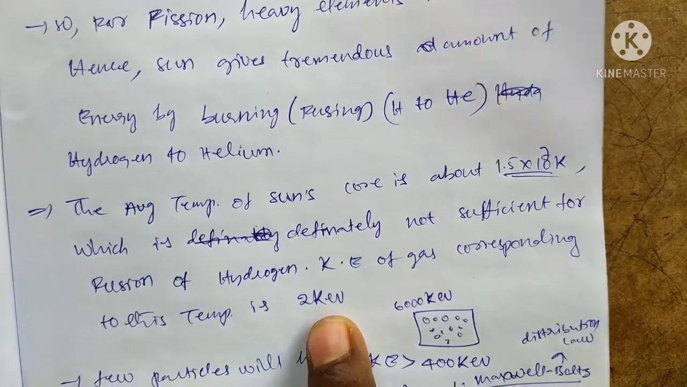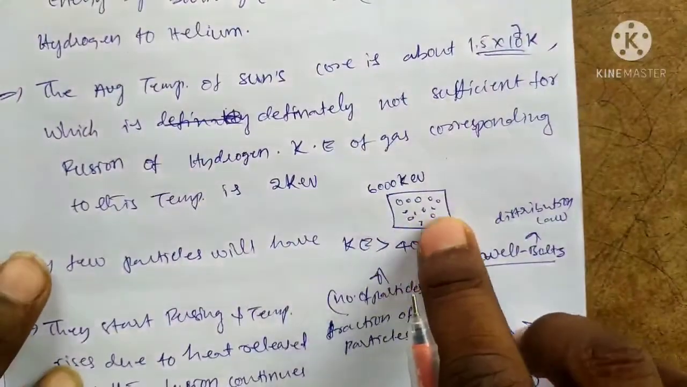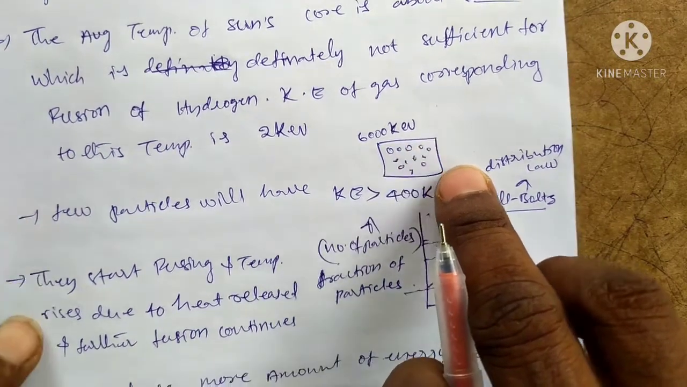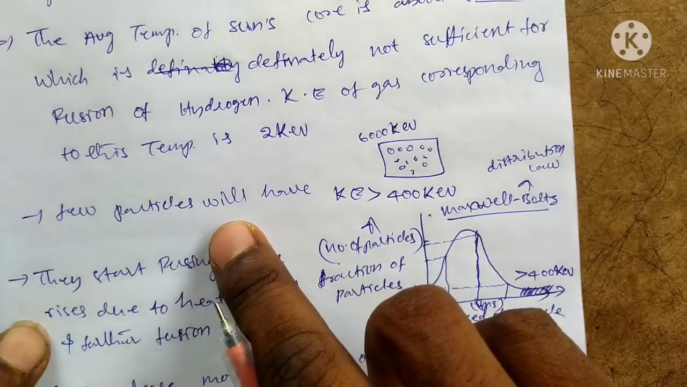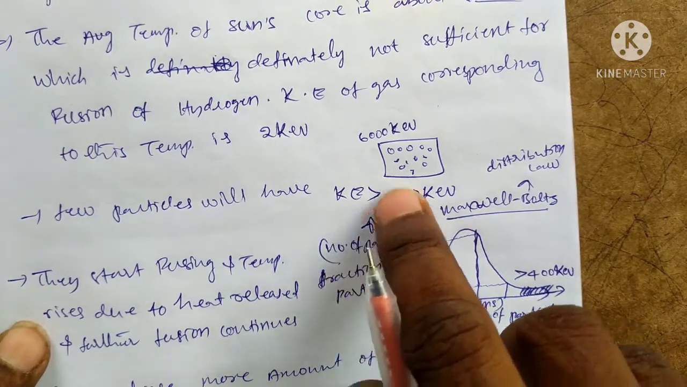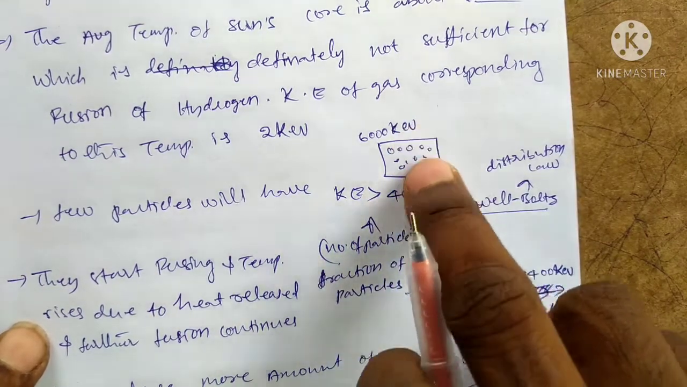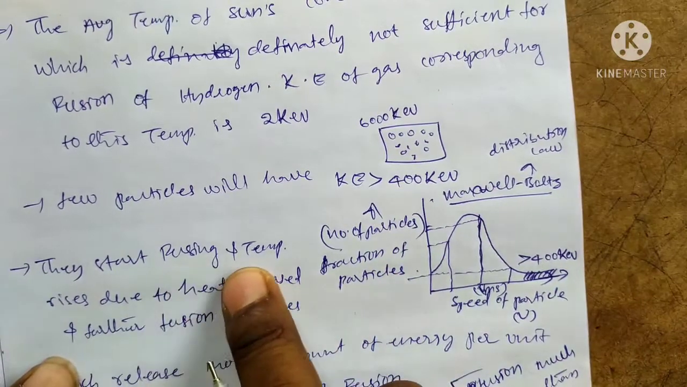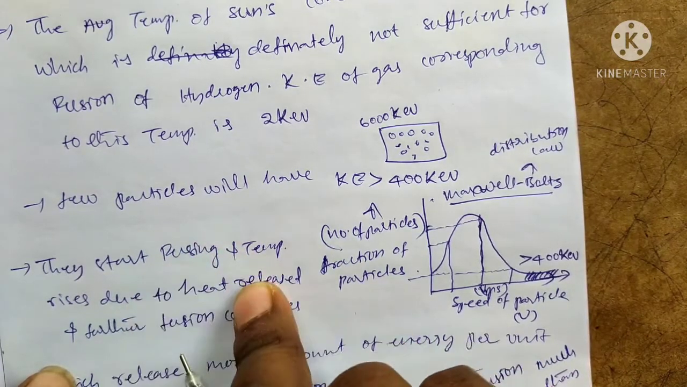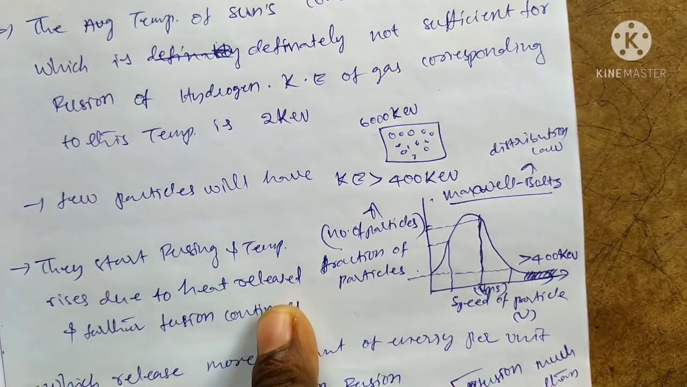That energy is 2 kilo electron volts. In the sun, molecules can be broken at around 6000 kilo electron volts. That means few particles will have kinetic energy more than 400 kilo electron volts. In the case of 400 kilo electron volts, it can occur in the sun. They start fusing, the temperature rises due to heat, releasing energy for further fusion. Continuous processes occur in the sun or star, applying heat and releasing energy.